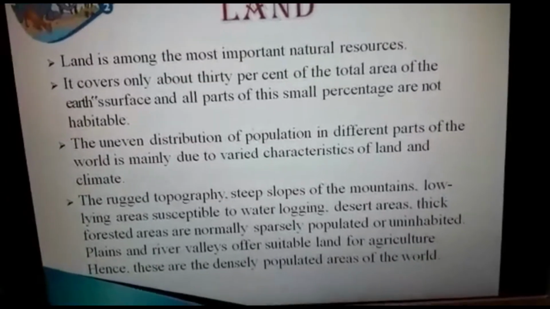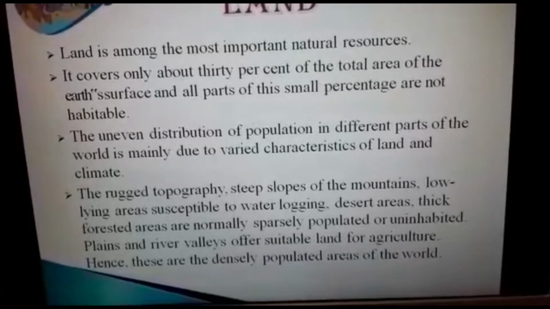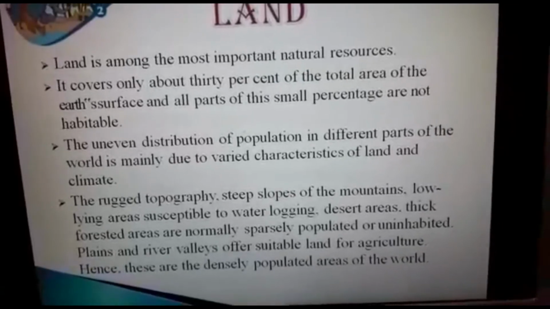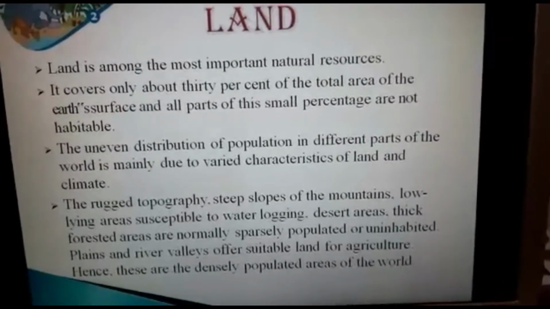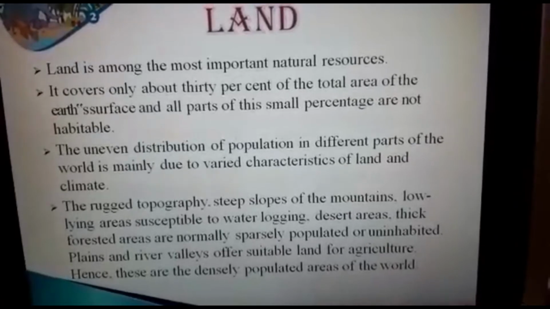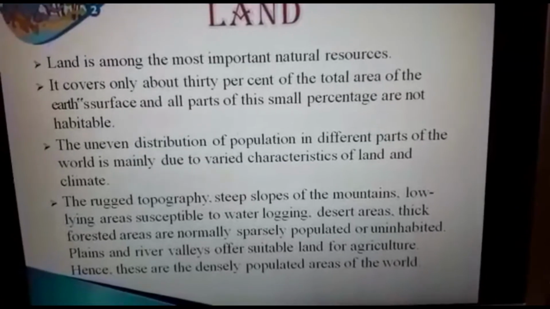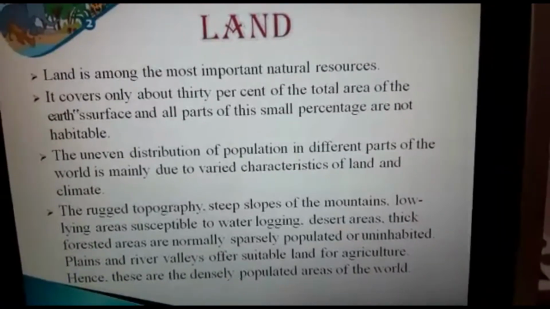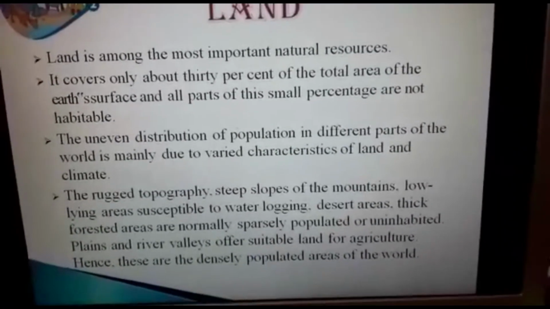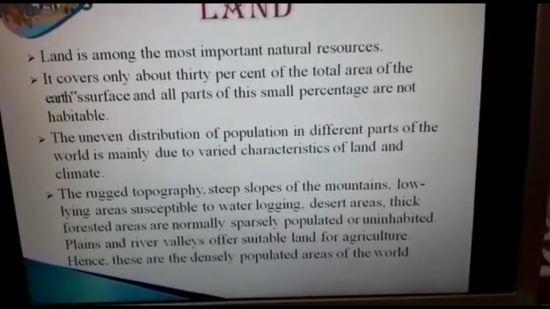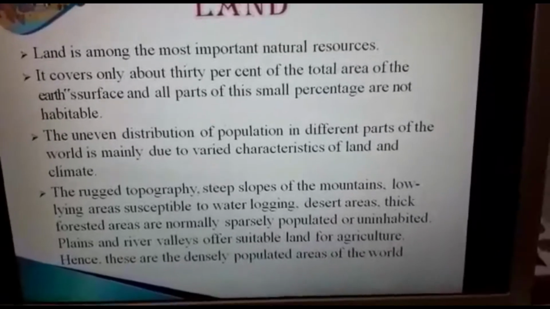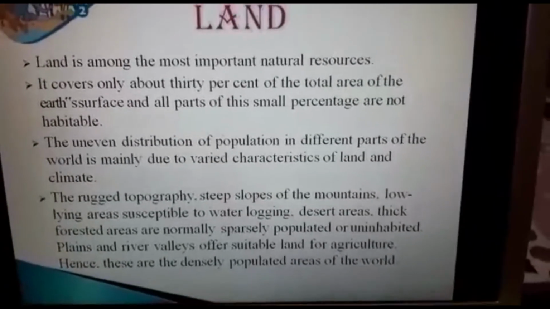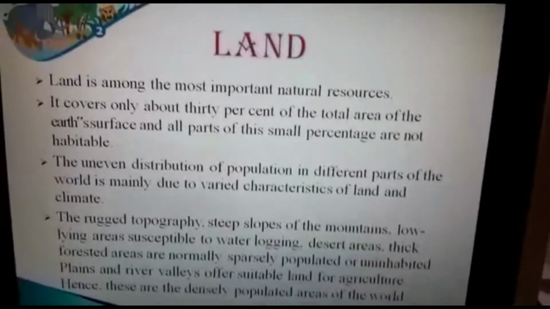The uneven distribution of population in different parts of the world is mainly due to varied characteristics of land and climate. So the reason for this uneven distribution is the climate and the quality of land. The rugged topography, steep slopes of the mountains, low-lying areas, desert areas and thick forests are normally sparsely populated. It means they don't have much population.